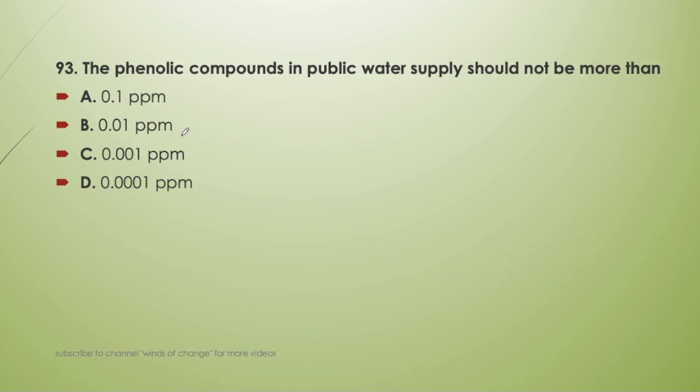Next question. The phenolic compounds in public water supply should not be more than 0.1 ppm, 0.01 ppm, 0.001 ppm, or 0.0001 ppm. So the answer will be C, that is 0.01 ppm. The phenolic compound should always be less than this value, that is 0.001 ppm.